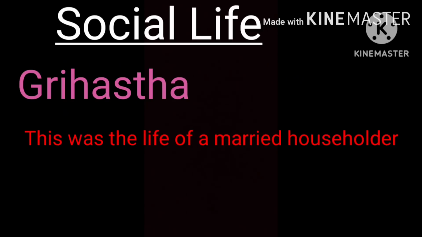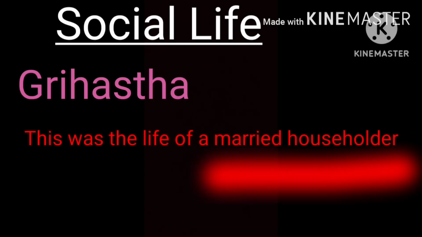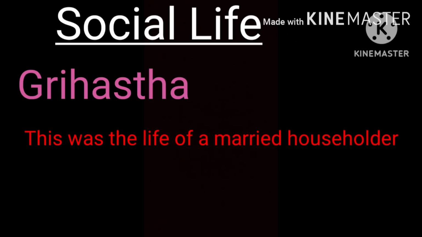Second stage, Grihastha ashram. In this stage, it was the life of a married householder. Men and women had to perform their duties as husband and wife during this stage. Next, third stage, Vanaprastha.